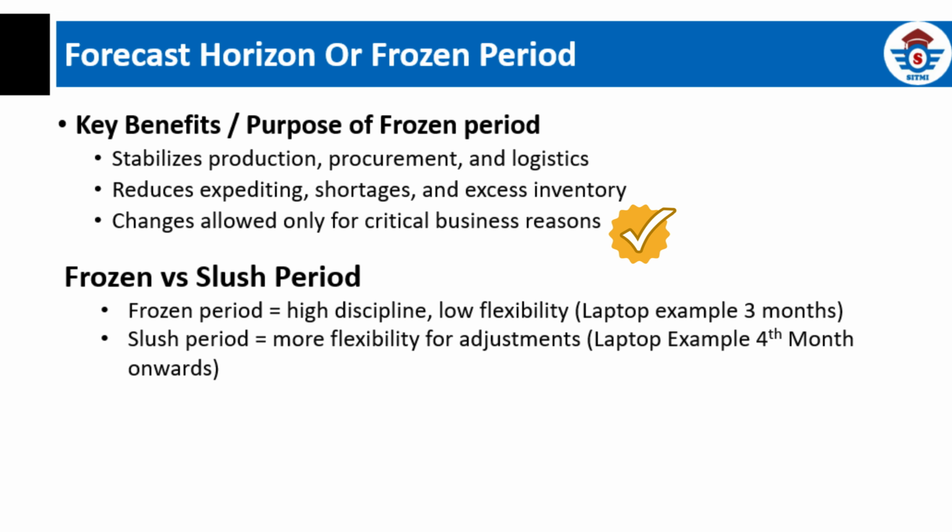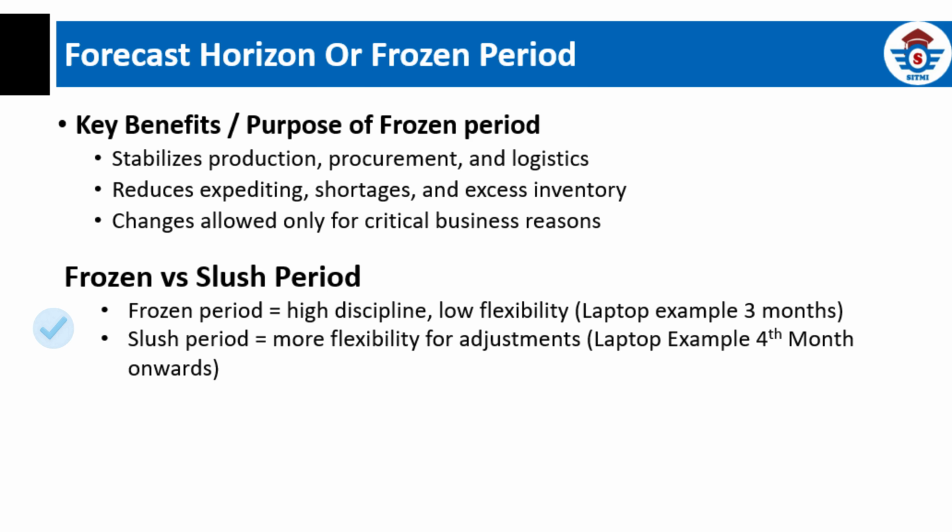Another key aspect is the constraint during the frozen period, because in this time frame, planning systems typically do not create, change, or delete orders. The reason is simple. The frozen horizon is shorter than the end-to-end supply chain lead time, so changing plans would not be practical or effective.